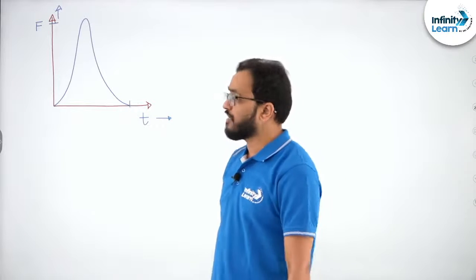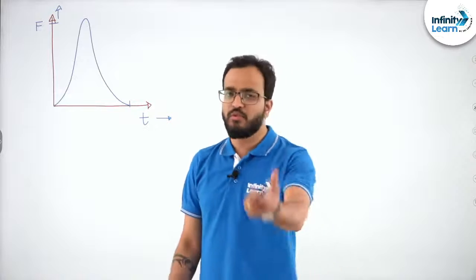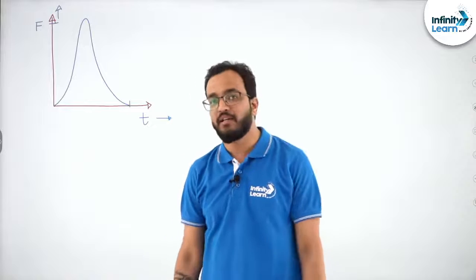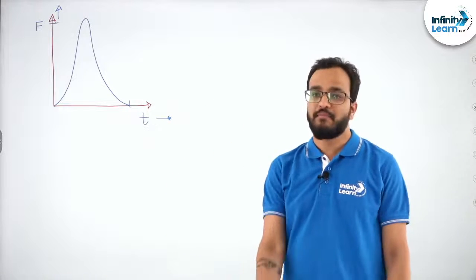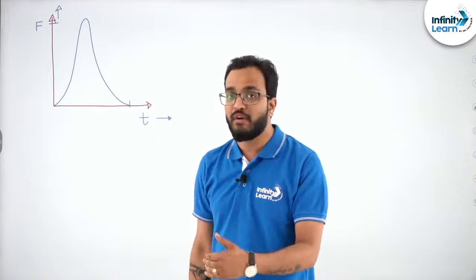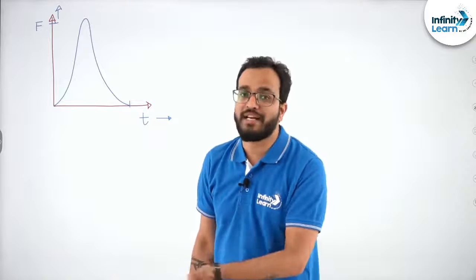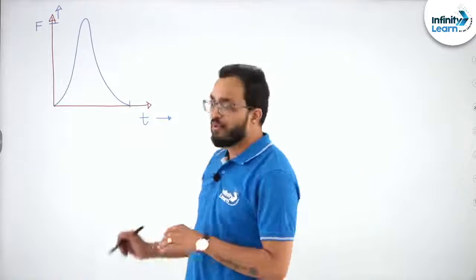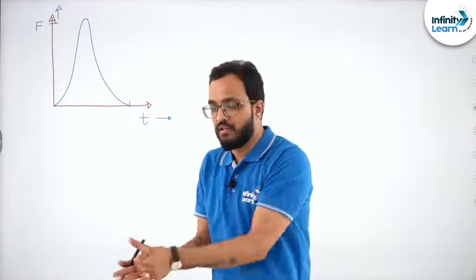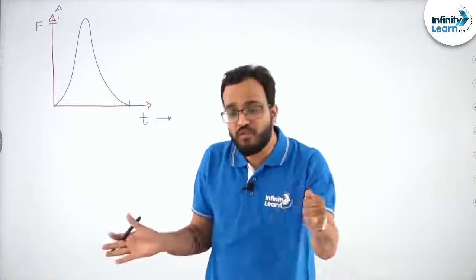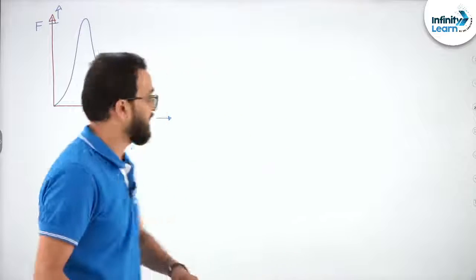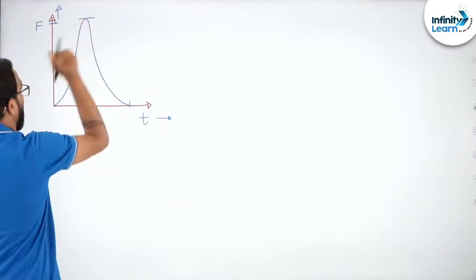See, I can say suppose you throw a ball at me and I strike the ball with the help of a bat. What happened? For some small amount of time, the ball was in contact with the bat. The impulsive force of the bat changed the momentum of the ball, right? During that interval, when the ball struck the bat and returned back, the force that was acting grew to a very large value and then receded back, right? Now that is this.